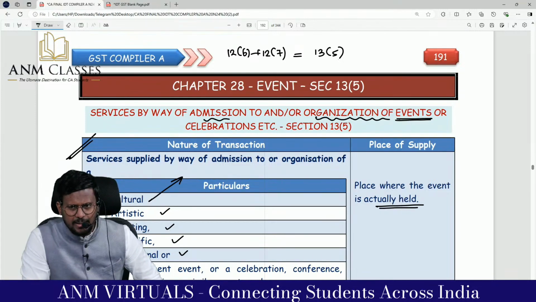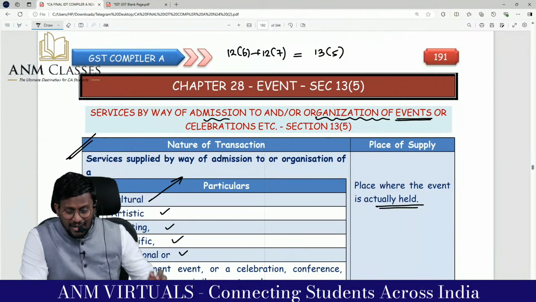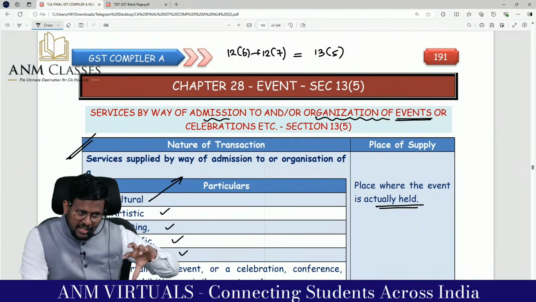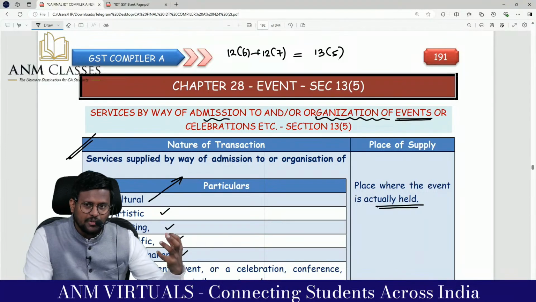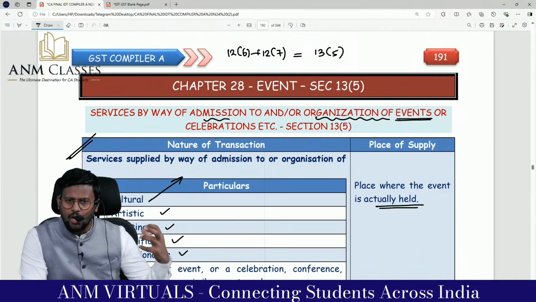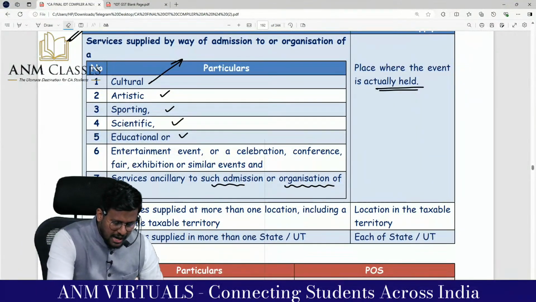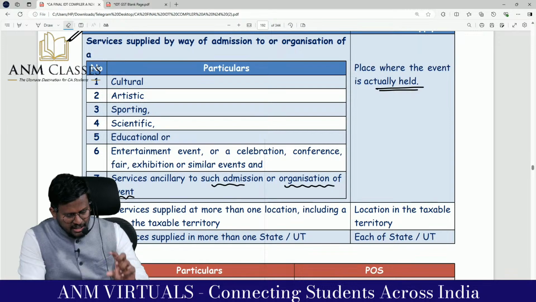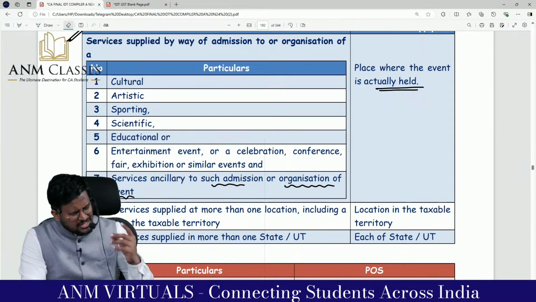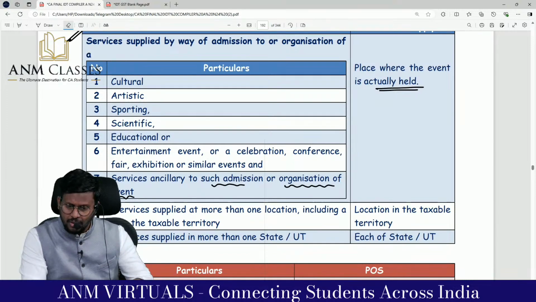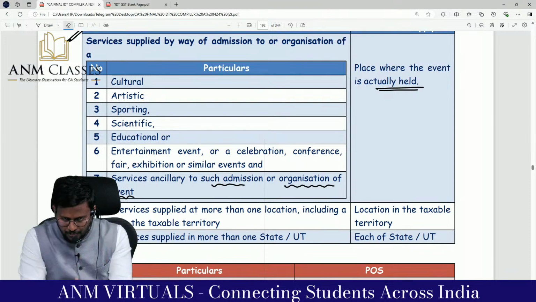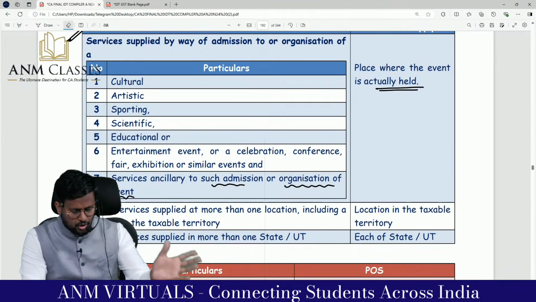What is 12.6? Events. What is 12.7? What is 13.5? Event and organization of event. What are the events? Tell me once again. Cultural, artistic, sporting, scientific, educational, entertainment, celebration, conference, exhibition or any event, and service ancillary to such admission or organization of the event.